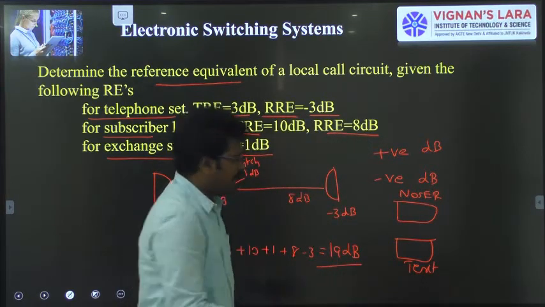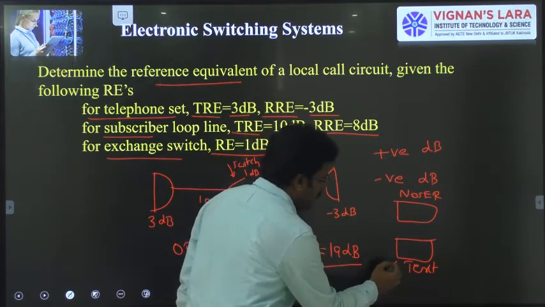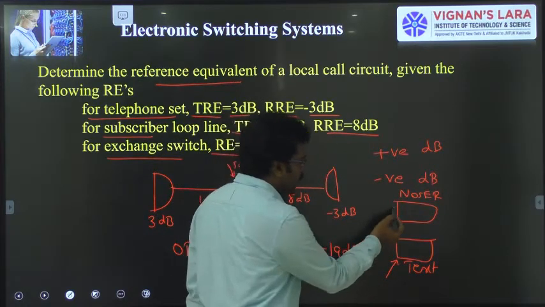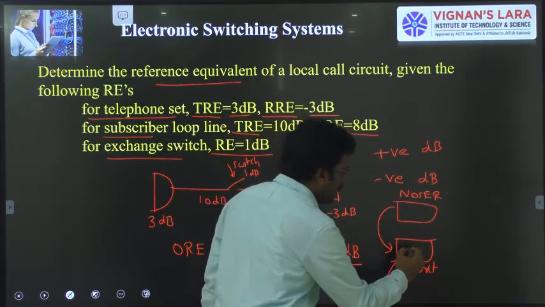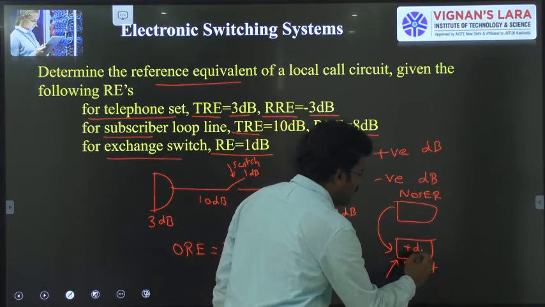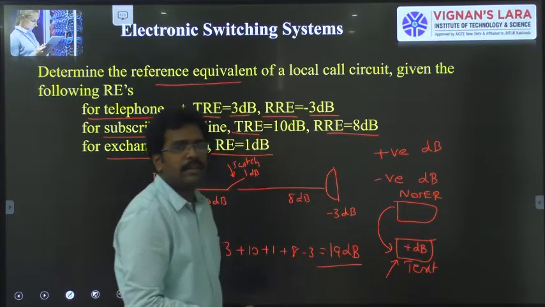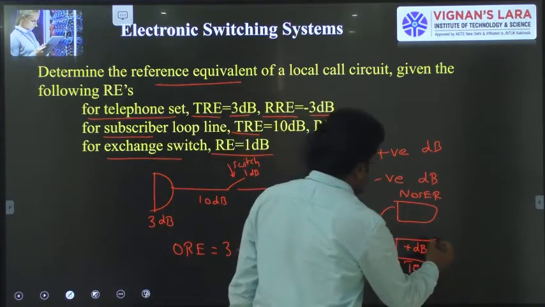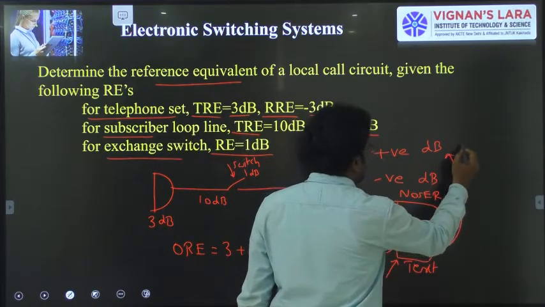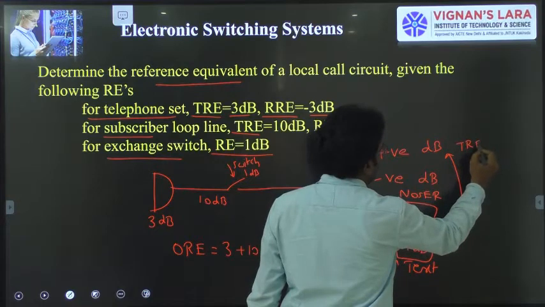To bring the test equipment standard equal to the NOSFER, we have to add some dB. Then we can say that it is having a positive TRE or RRE.